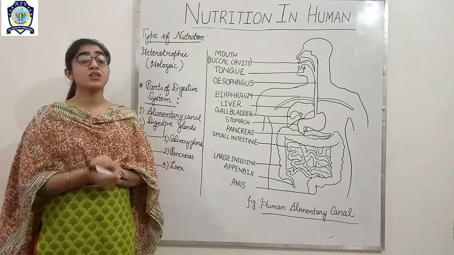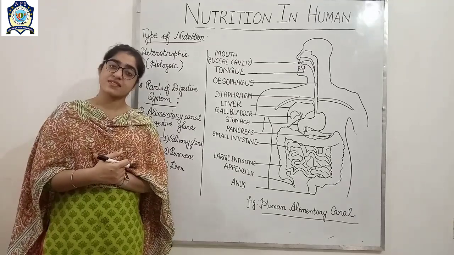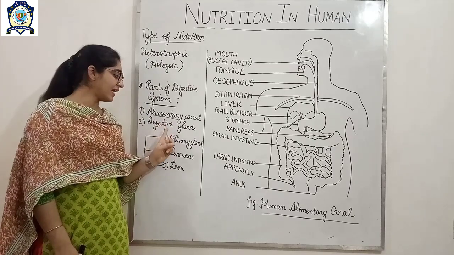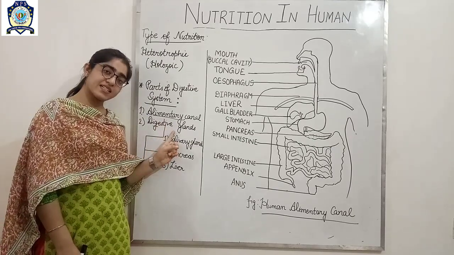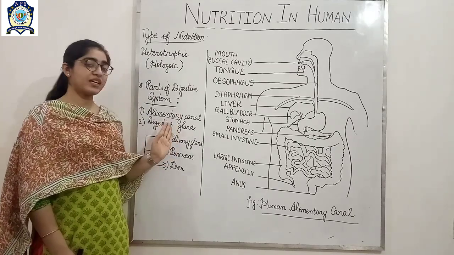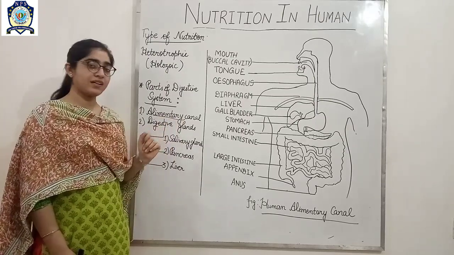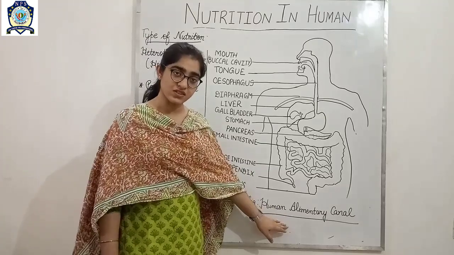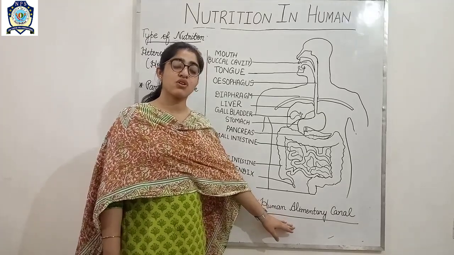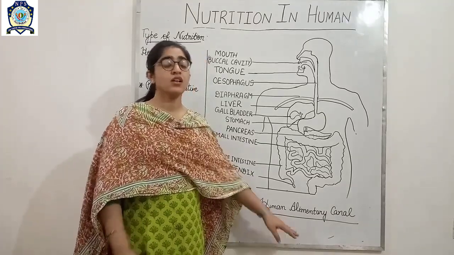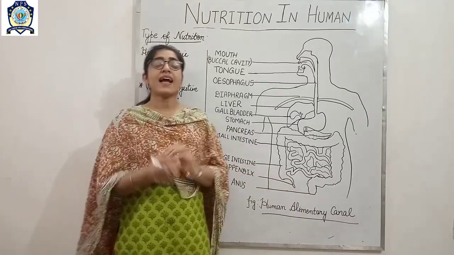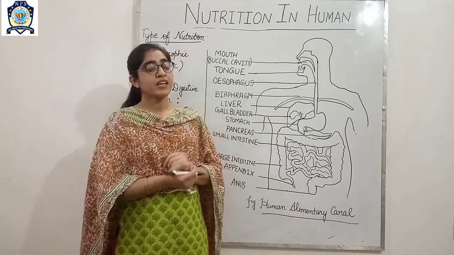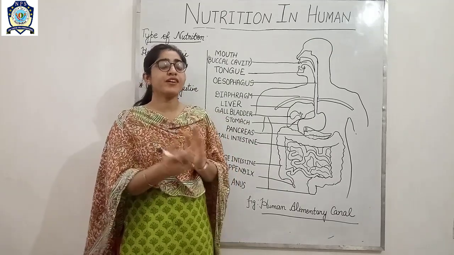So there are two parts of digestive system. One is the alimentary canal and the second one is the digestive gland. So we are discussing one by one each part. First is alimentary canal. As here I have drawn this structure, this is the structure of alimentary canal. So what is alimentary canal? Alimentary canal is a long tube which includes different organs.